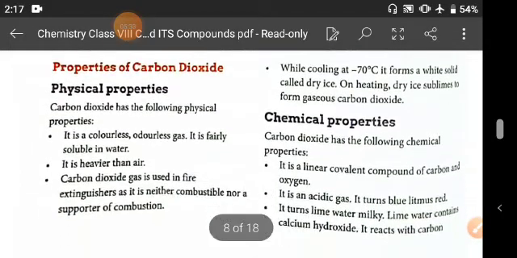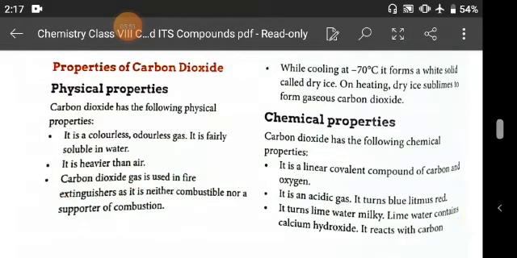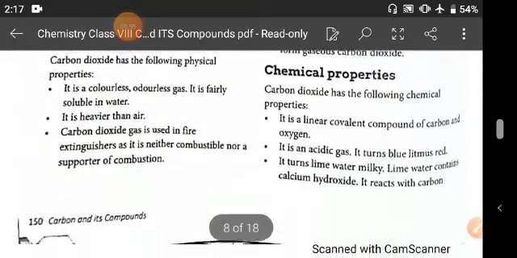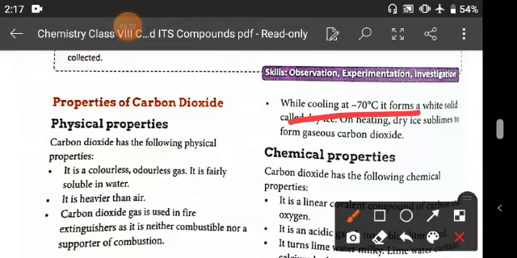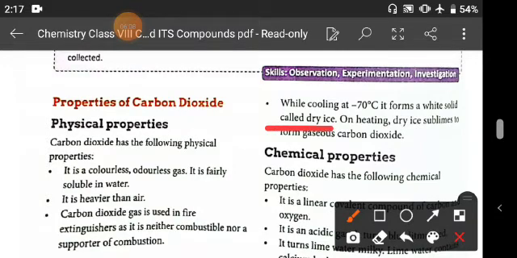Now properties of carbon dioxide. You know that the physical properties of carbon dioxide are that it is a colorless, odorless gas and fairly soluble in water. It is heavier than air, and carbon dioxide gas is used in fire extinguishers. It is very important, and it is neither combustible nor a supporter of combustion. On cooling at minus 70 degrees centigrade, it forms a white solid that is called dry ice. So you know that dry ice can be prepared with the help of CO2, and on heating dry ice sublimes to form gaseous carbon dioxide.